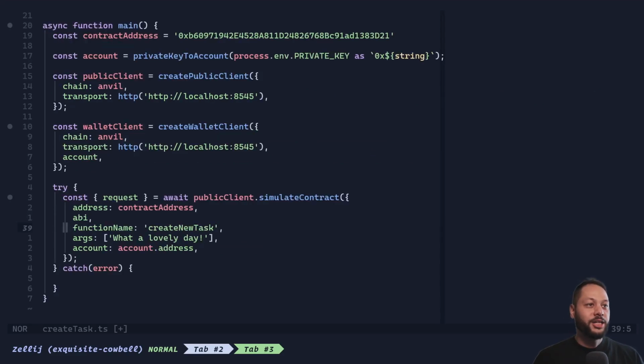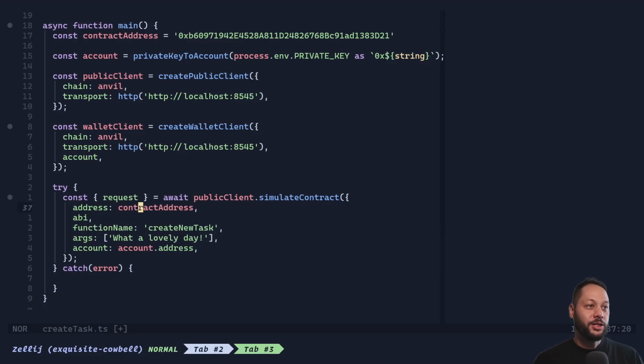Then in a try catch block, we're going to first simulate the call to the chain. And this is a good practice when using Viem. Basically, it saves you from trying to send transactions that are going to fail, revert, and end up spending your gas for no good reason.